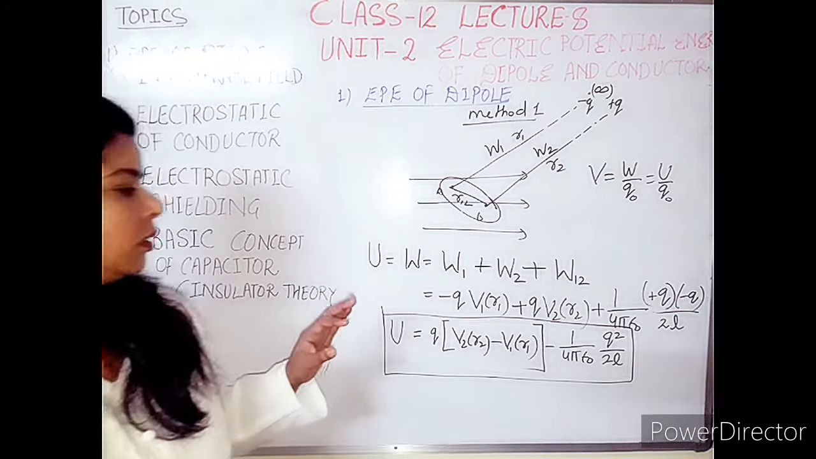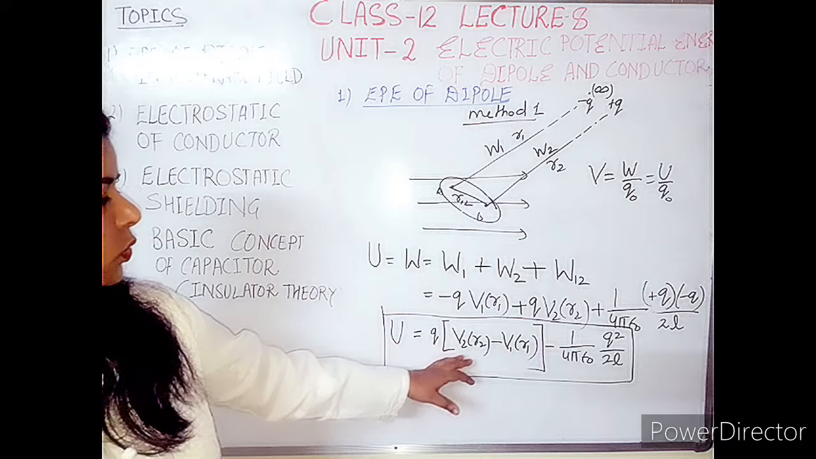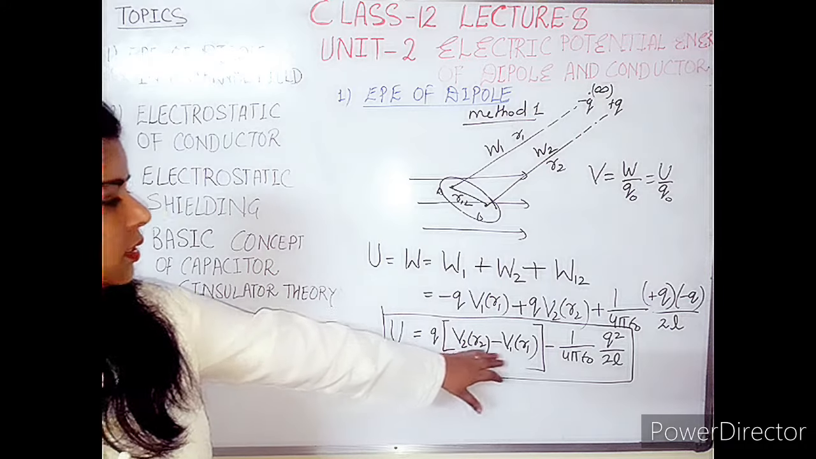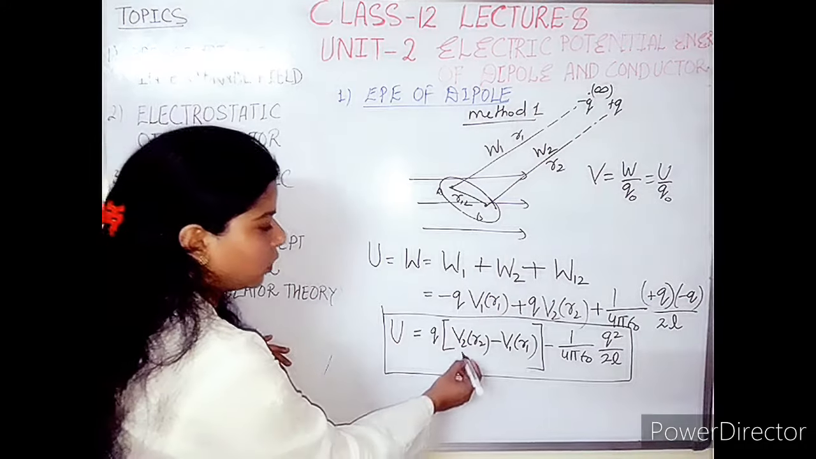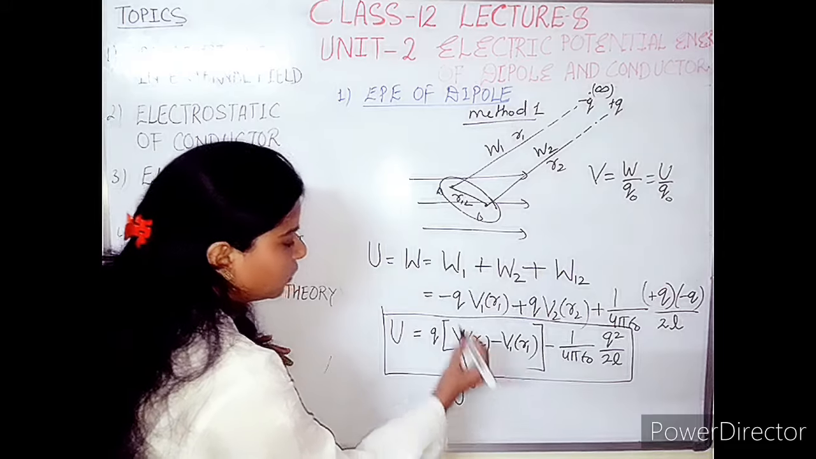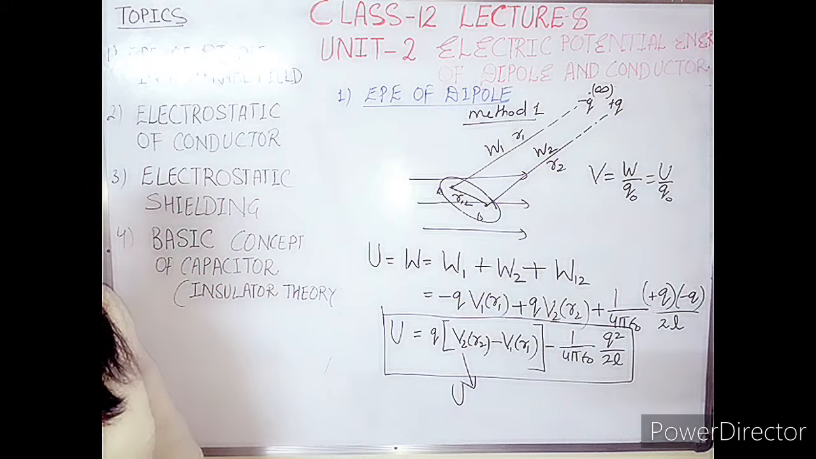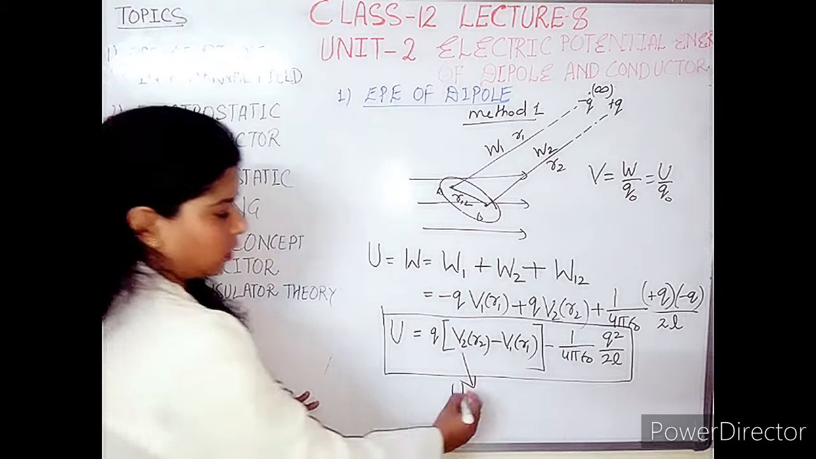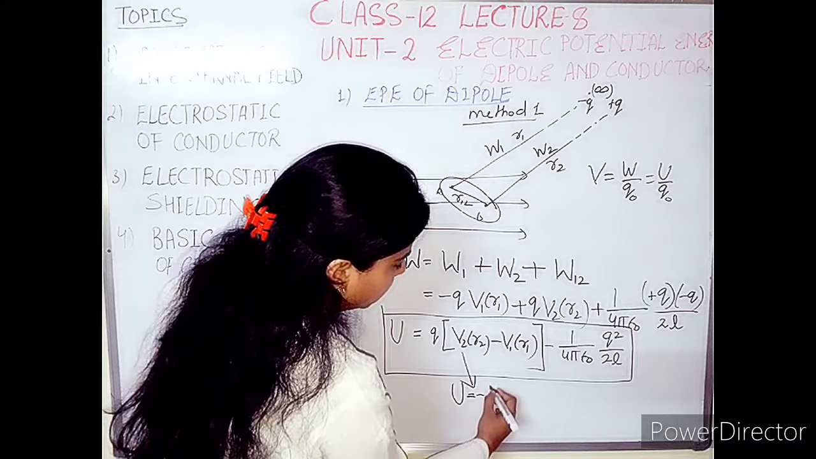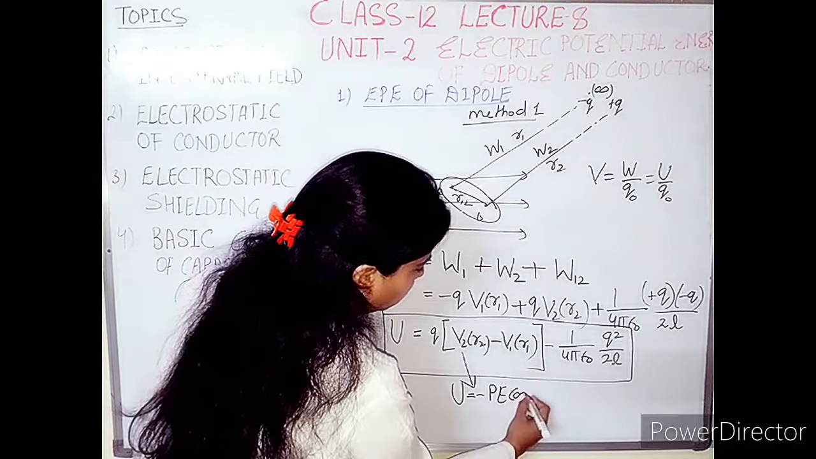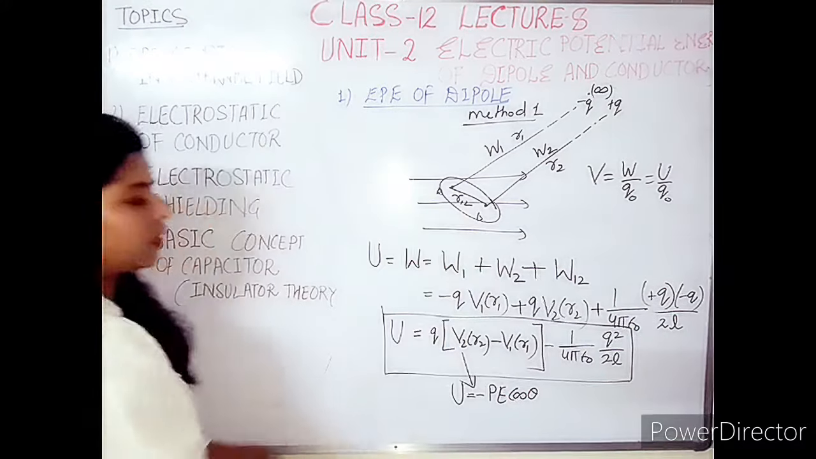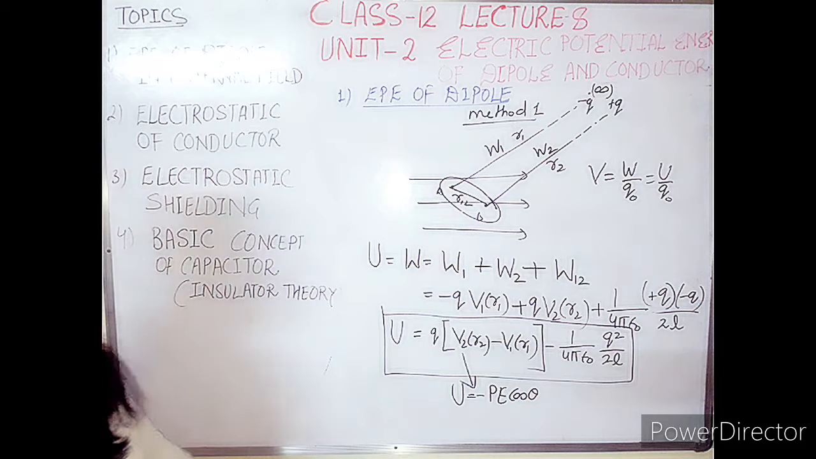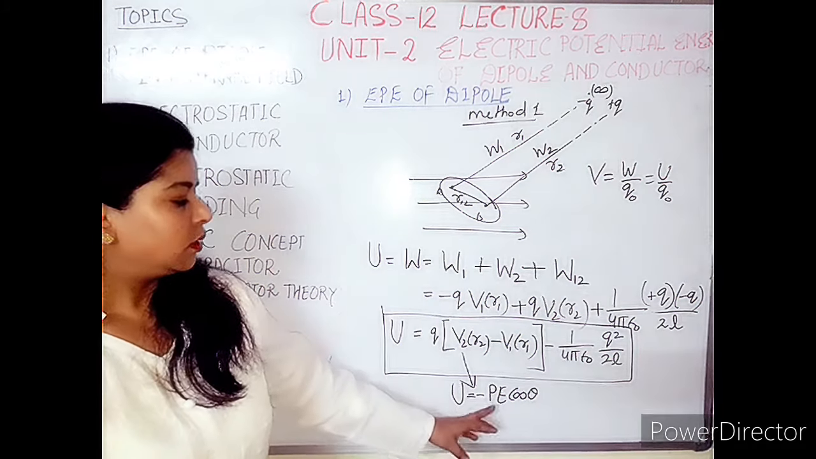Okay, I think that it is clear to you. And now this step corresponds to the U value which we have solved in method number 2, which I have discussed earlier. So U is equal to minus PE cos theta, if we have taken that theta naught is equal to 90 degree. Then the formula is what?